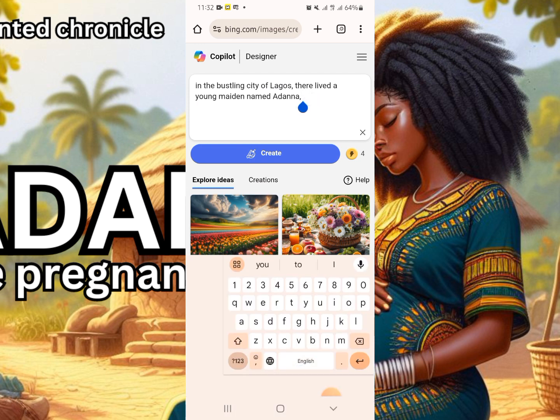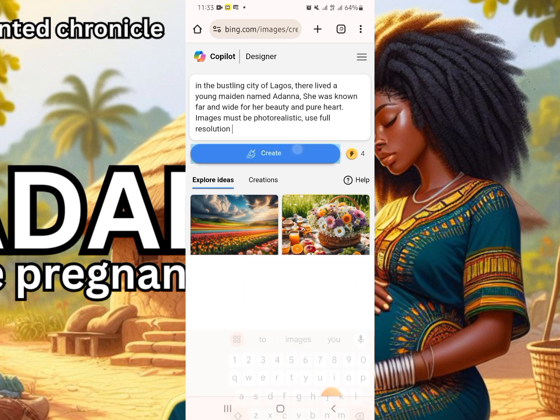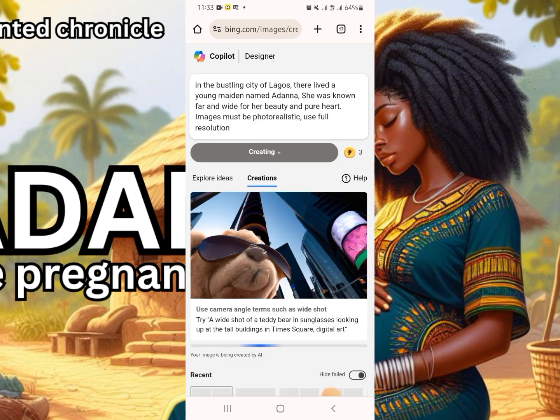But let's generate an image on this first. She was known far and wide for her beauty and pure heart. Then you go for that. You say the images must be photorealistic. Use full resolution or full HD. Then I'll tap on create.